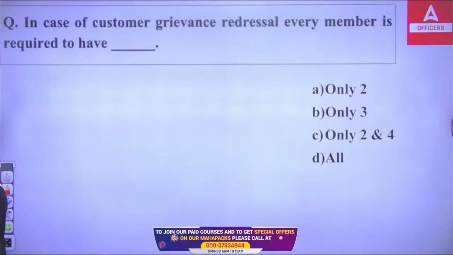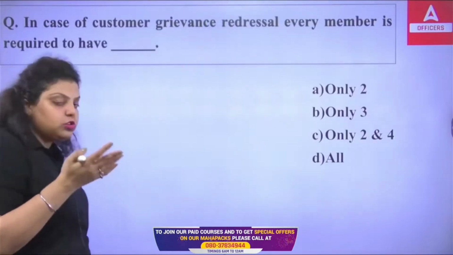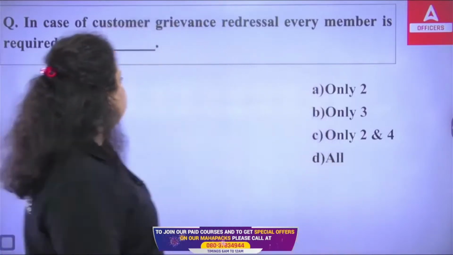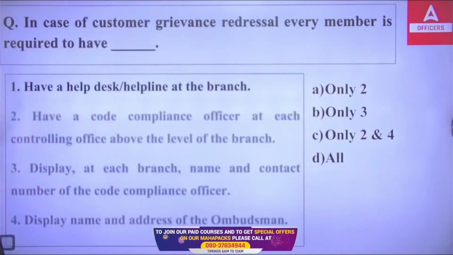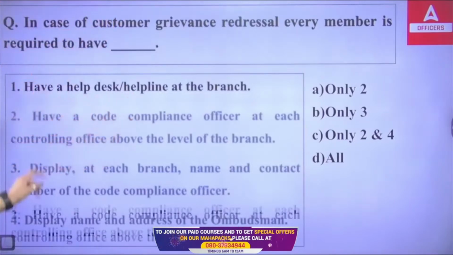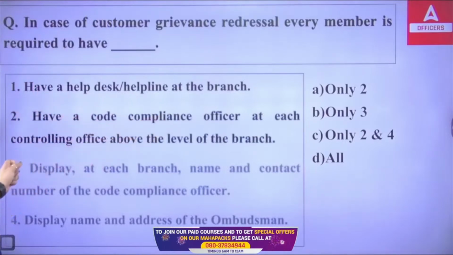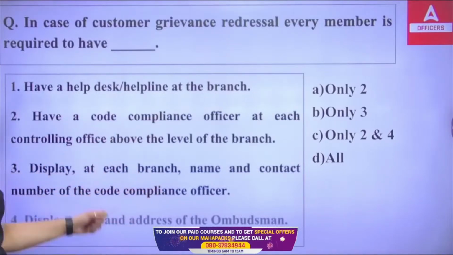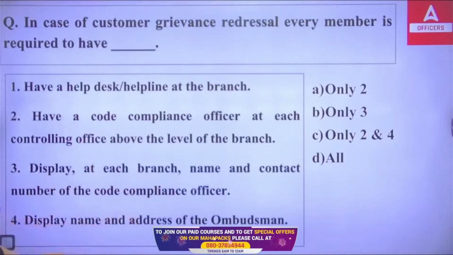Next question we are talking about. In case of customer grievance redressal, every member is required to have dash. So a customer grievance redressal mechanism should be there in each and every service you are providing, not only in banking services, also in other services. So first, in case of customer grievance redressal policy, every member is required to have what? To have a help desk helpline at the branch, to have a code compliance officer at each controlling office above the level of the branch, to display at each branch the name and contact number of the code compliance officer, and to display the name and address of the ombudsman.